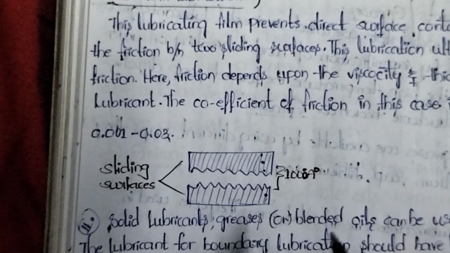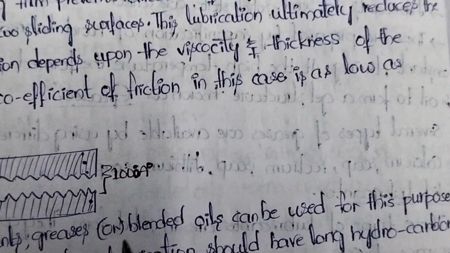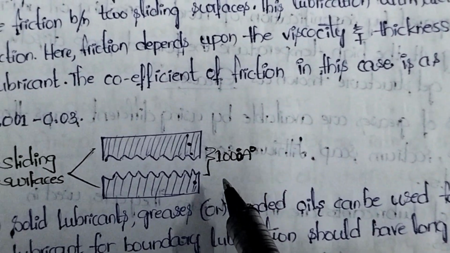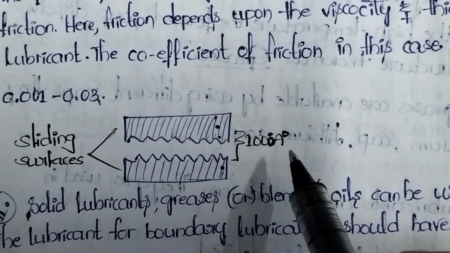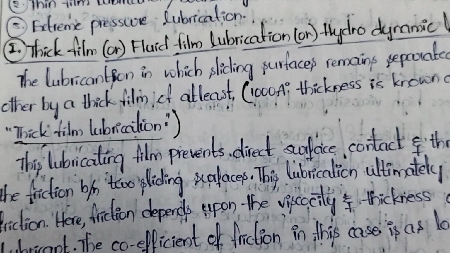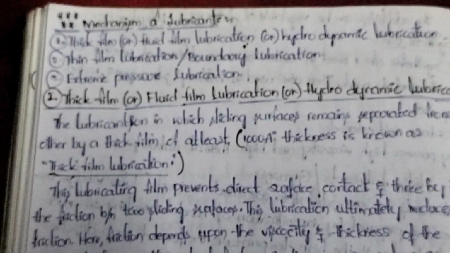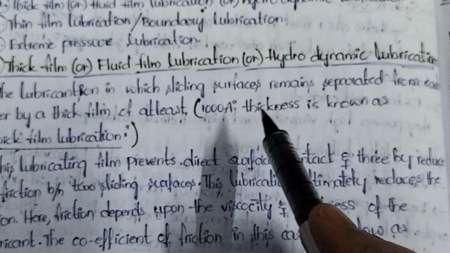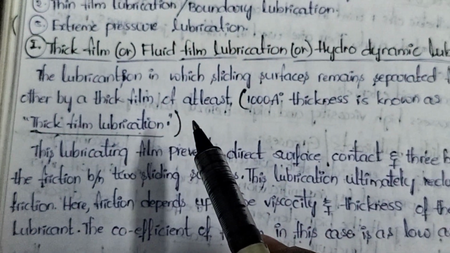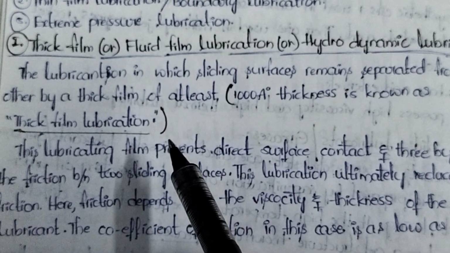Clear? Thick film lubrication is the lubrication in which the lubricant forms a layer of thickness 1000 angstrom units. Thick film lubrication is also called fluid film lubrication. Look into the definition of thick film lubrication. The lubrication in which sliding surfaces remain separated from each other by a thick film of at least 1000 angstrom units thickness is known as thick film lubrication.